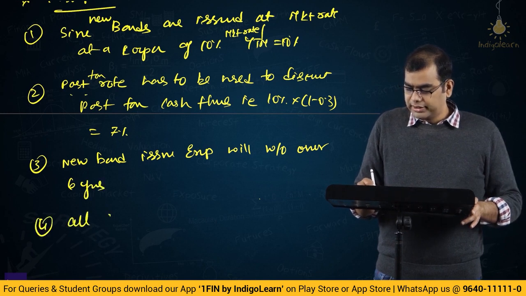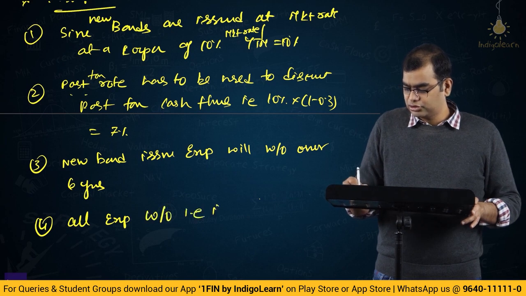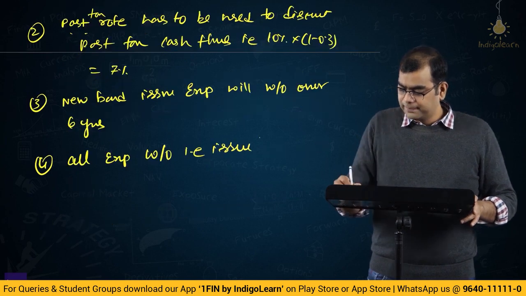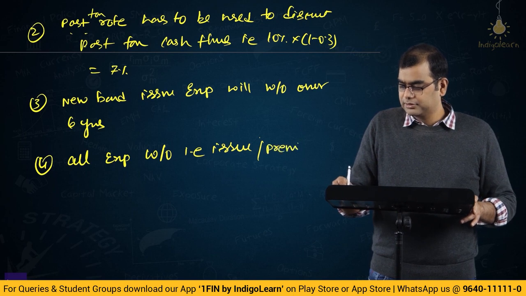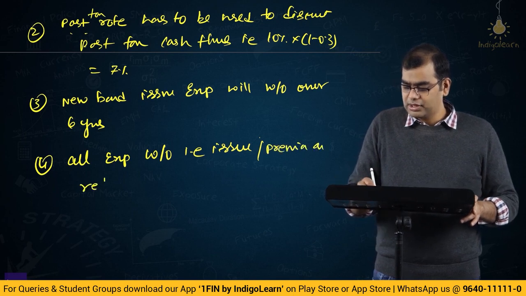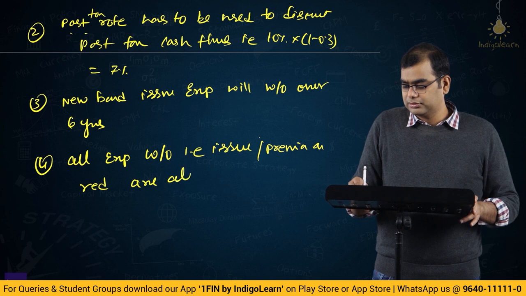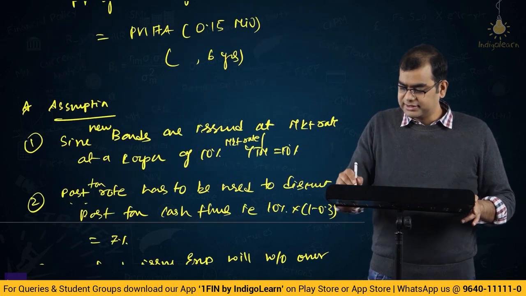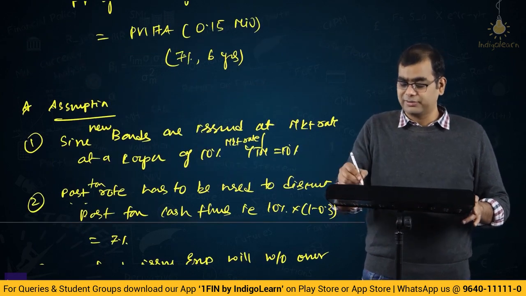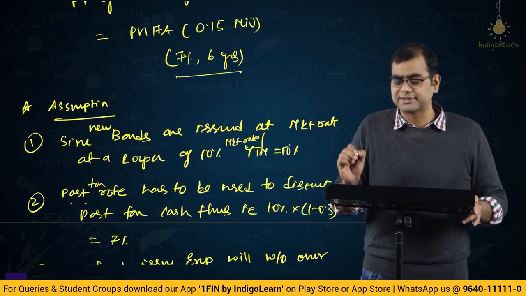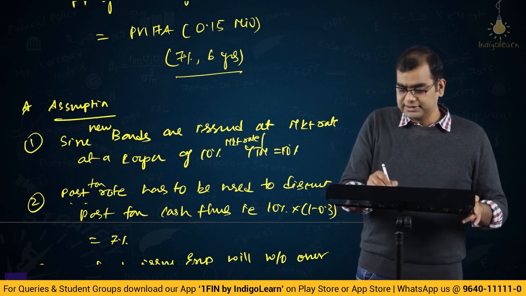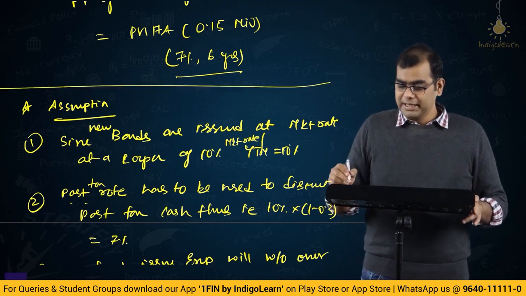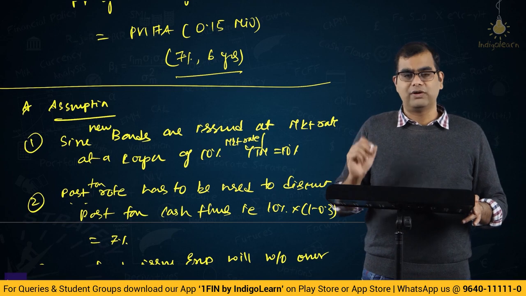All expenses written off, that is issue expenses and premium on redemption, are allowed for tax purposes. Okay. Based on this, here the present value interest factor should be computed at 7% for 6 years. Okay. Now, let us compute that. These are all the assumptions that you have to write in the problem. Now, let us compute this value and then move forward.